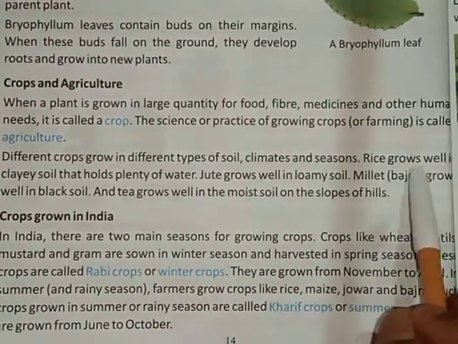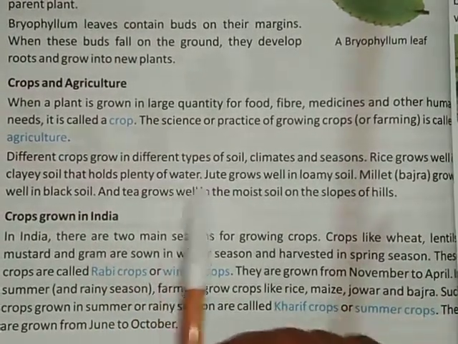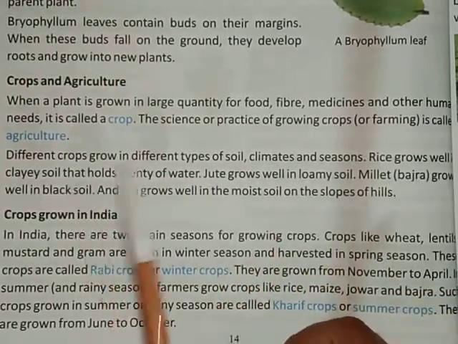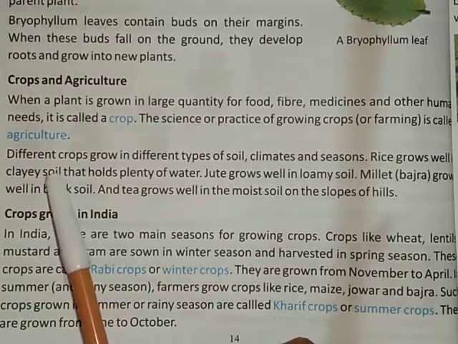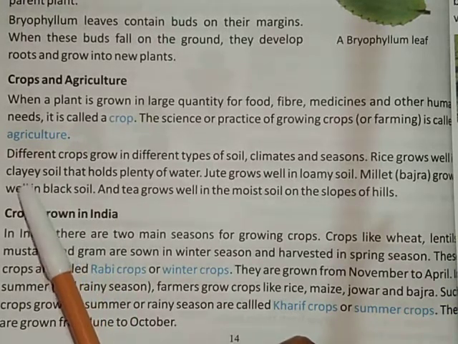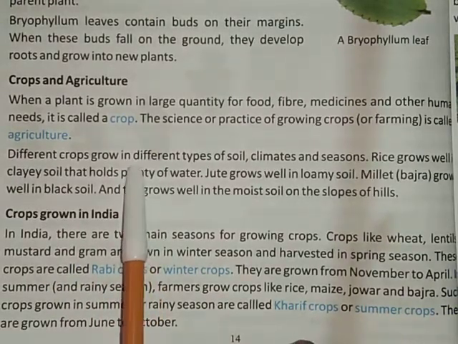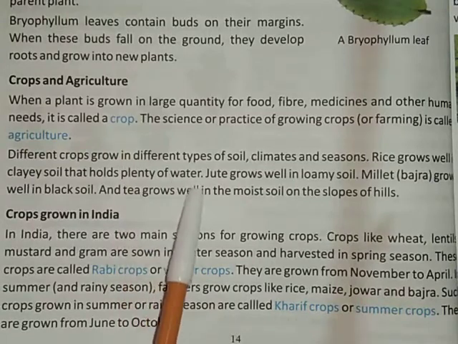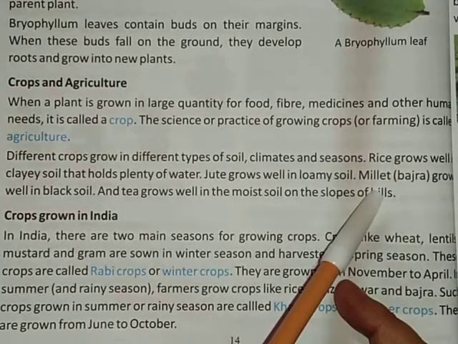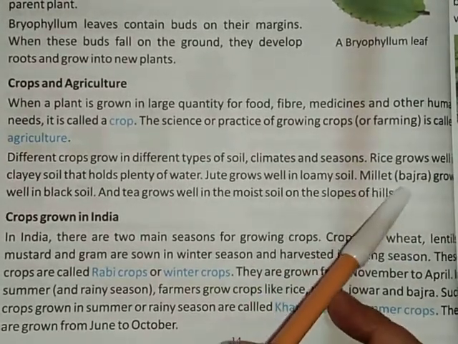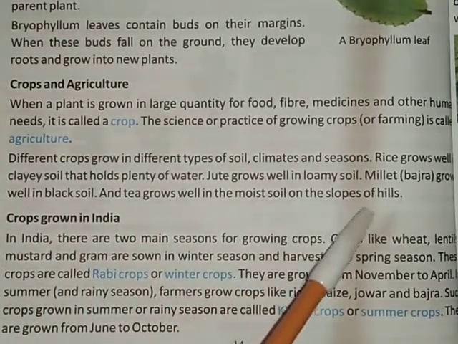Rice grows well in clay soil that holds plenty of water. So what does rice need? Clay soil. Clear? And why does it need clay soil? Because clay soil holds plenty of water. So different types of crops grow on different types of soil. Clear? Jute grows well in loamy soil. Clear? Bajra grows well on black soil, and tea grows on moist soil on the slopes of hills.